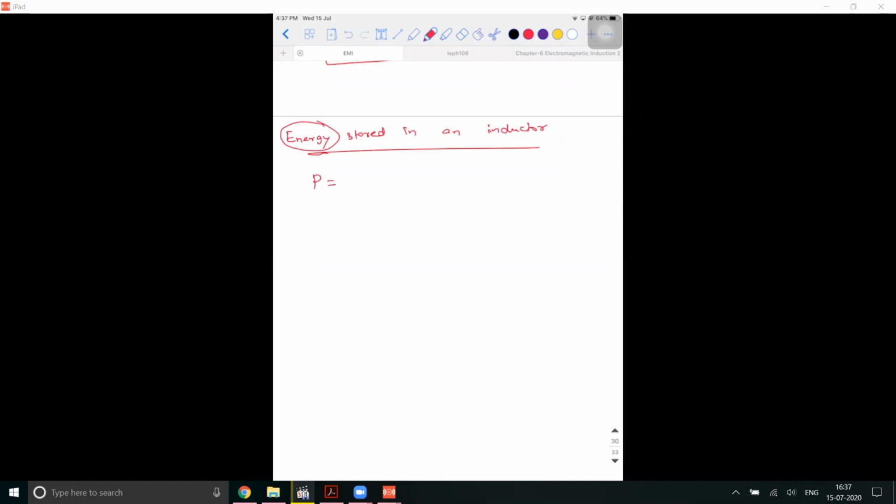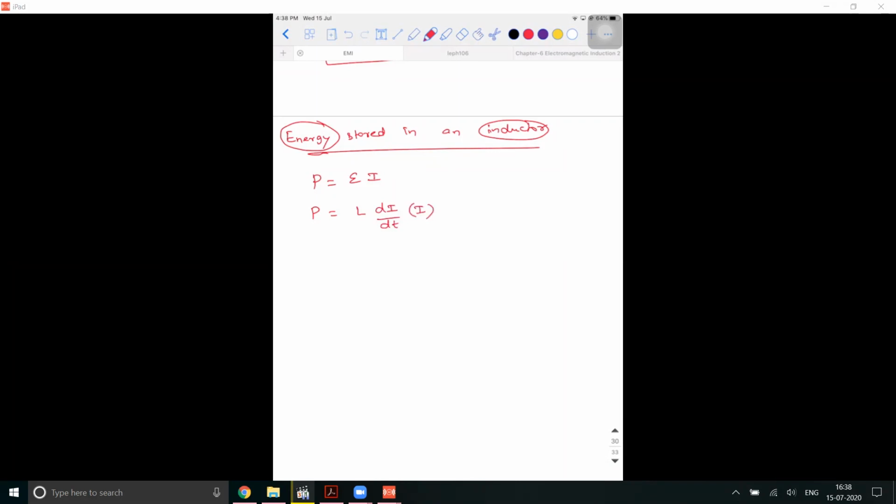We know that power is the product of potential difference and the current. So P is equal to E into I. What is the value of E across an inductor? When I say an inductor, I will use only self-inductance because I'm talking about only one inductor. So E is equal to L into di by dt. You need not write the minus sign, it is the significance of Lenz's law. I'm just taking the magnitude.